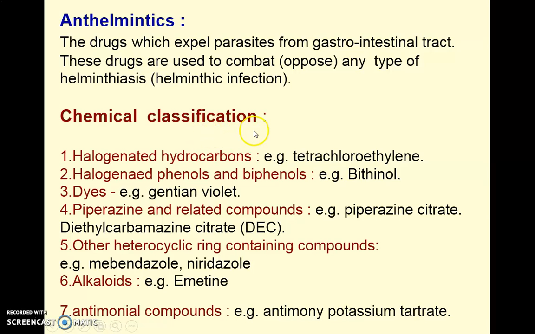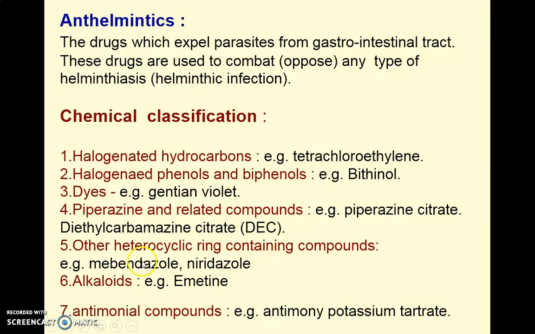Now, as far as the chemical classification of the anthelmintics is concerned, it includes the halogenated hydrocarbons, example tetrachloroethylene. Next, halogenated phenols and bisphenols, example bithionol. Next, dyes, such as gentian violet, which are used as anthelmintics. Piperazine and related compounds: piperazine itself is a compound, and piperazine citrate is available as a salt form. Then piperazine citrate and diethylcarbamazine citrate, DEC.